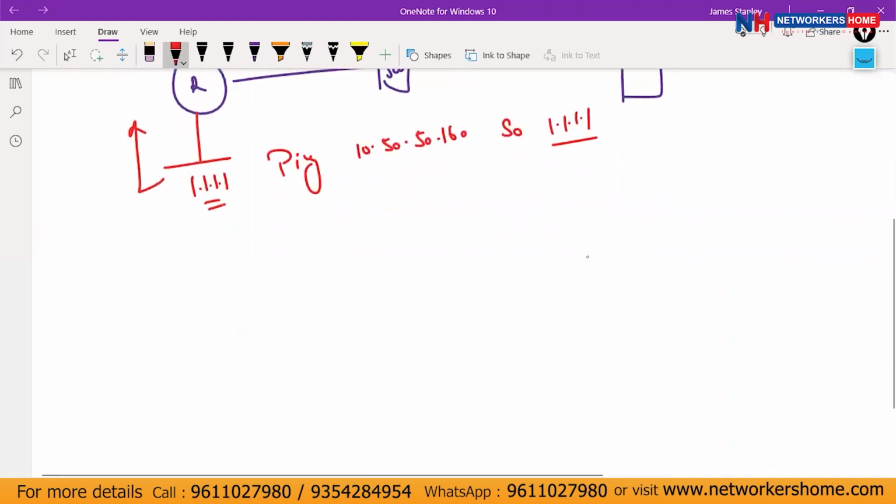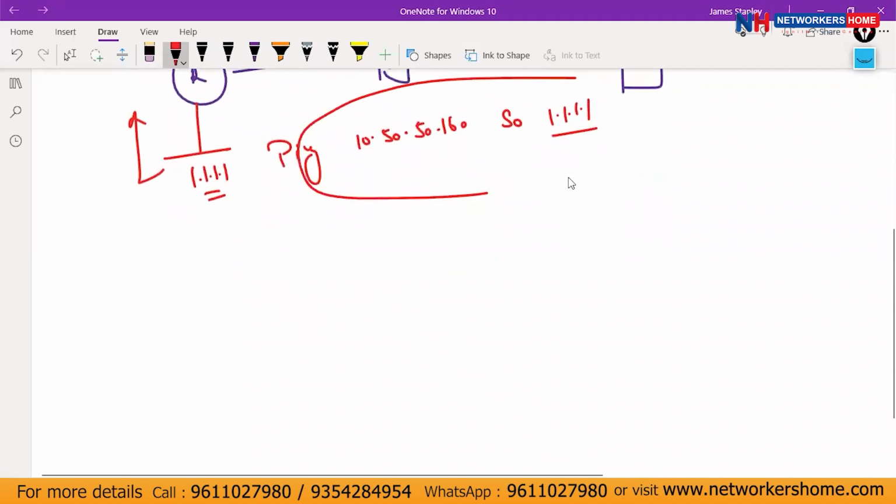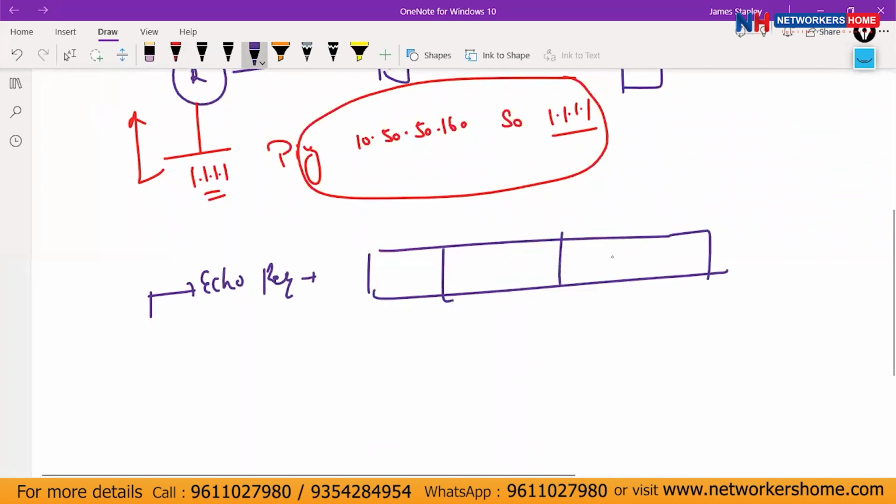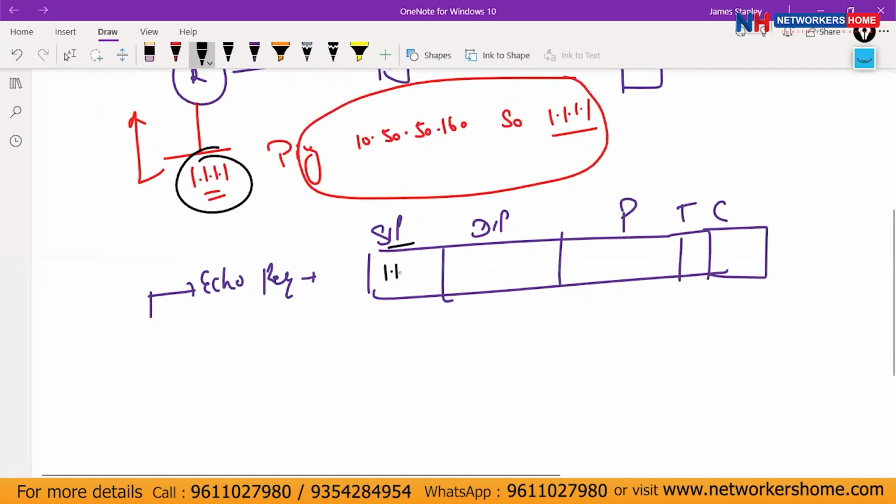Okay. Now the question is that once I'm generating, I'm using this ping, so immediately my echo request will generate. In the echo request, the source IP, destination IP, protocol, type, and code will be there. So if I'm talking about source IP, that is 1.1.1.1. Destination IP, 10.50.50.160. Protocol will be 1, type 8, code 0.